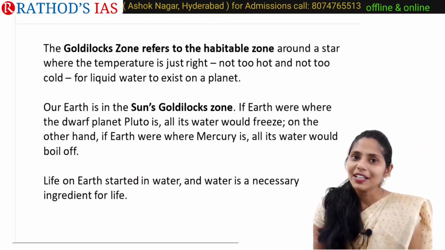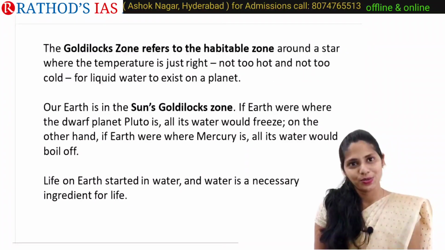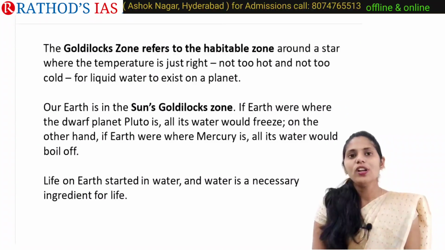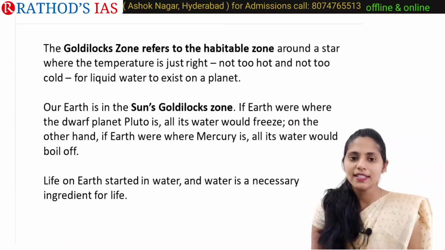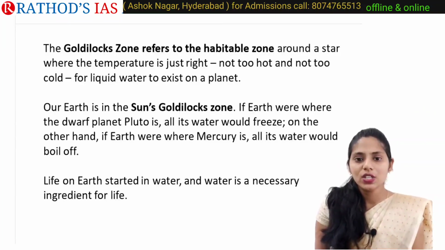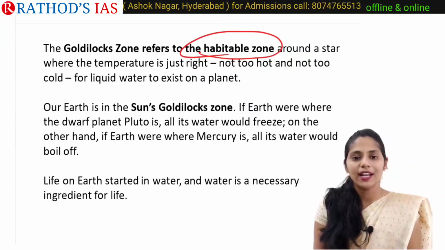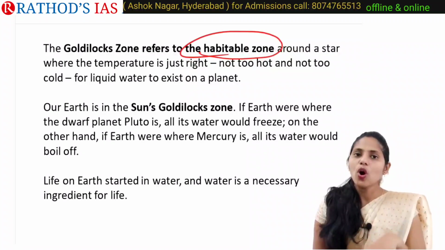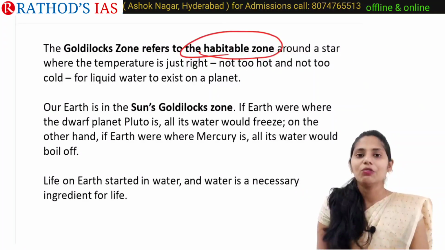And the next important term you need to know is Goldilocks zone. So what is this Goldilocks zone? In simple words, it refers to the habitable zone around a star. So why is it a habitable zone? Because water should be available in liquid form.